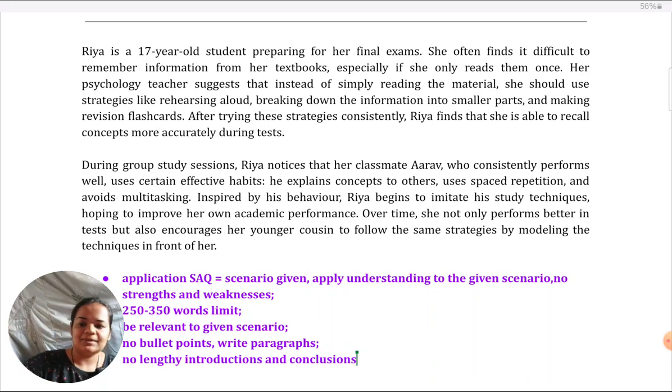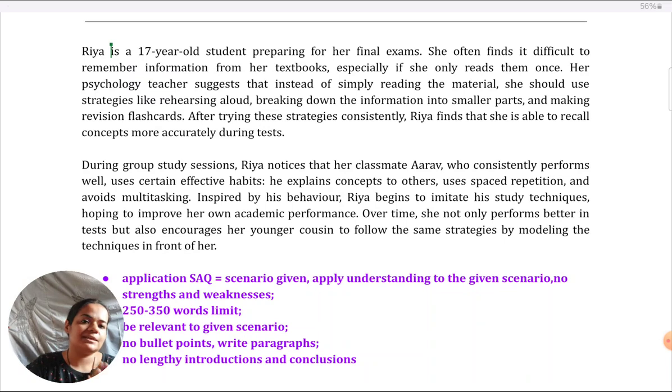Ria is a 17-year-old student preparing for her final exams. She often finds it difficult to remember information from her textbooks, especially if she only reads them once. Her psychology teacher suggests that instead of simply reading the material, she should use strategies like rehearsing aloud, breaking down information into smaller parts, and making revision flashcards. After trying these strategies consistently, Ria finds that she is able to recall concepts more accurately during tests.